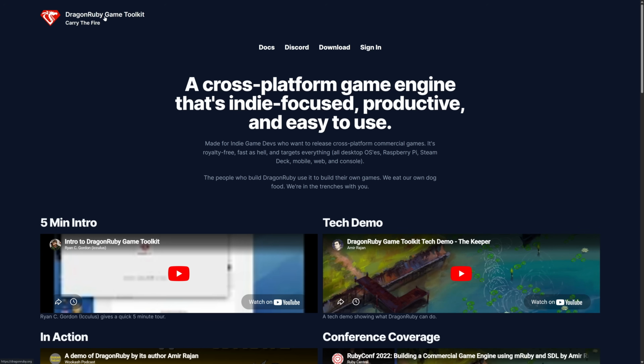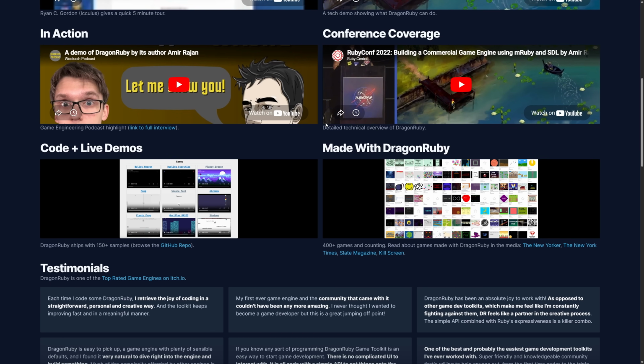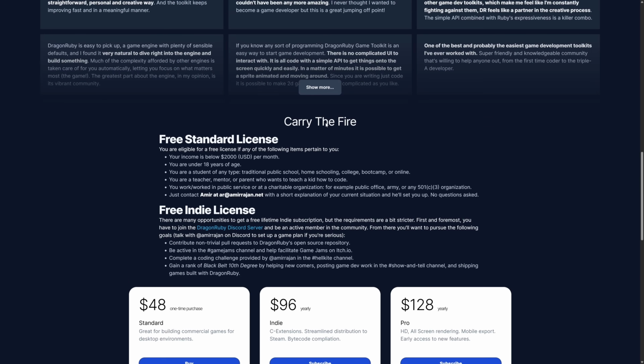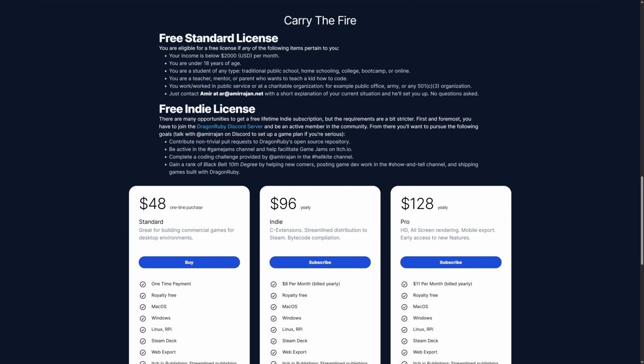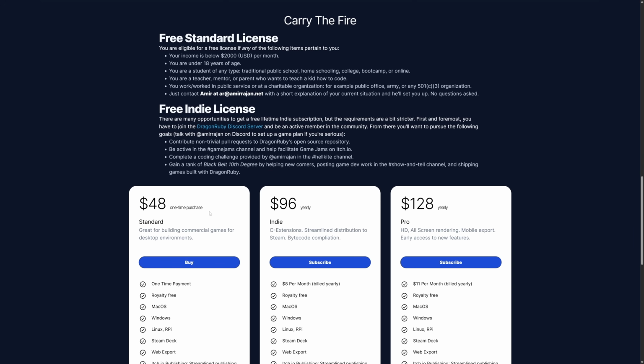We are talking specifically about DragonRuby Game Toolkit. This is a really cool project. It is a performance-oriented, cross-platform, code-focused, Ruby-based game engine. And normally, there is a $48 one-time purchase on this one. You will be able to get that for free if you catch it within the right times. Later on this week, do check back. It should be available for free.